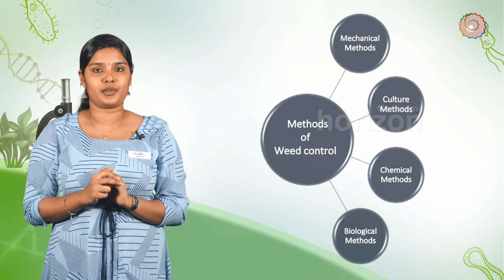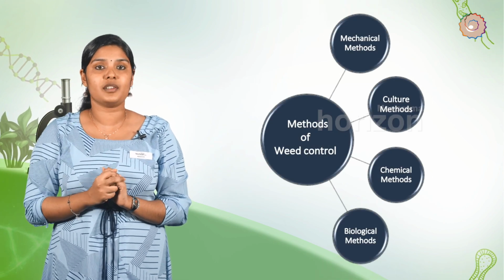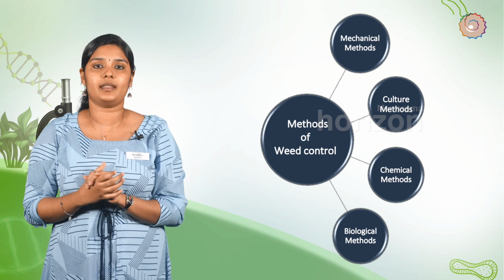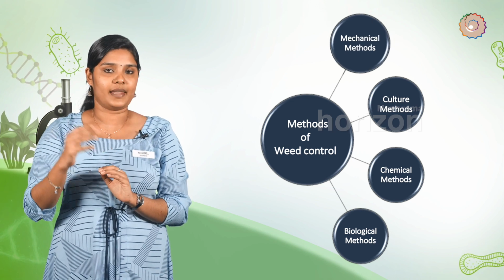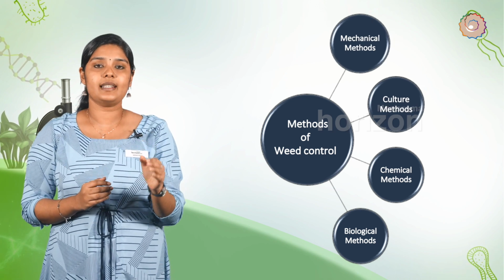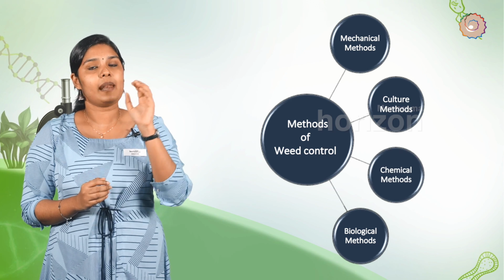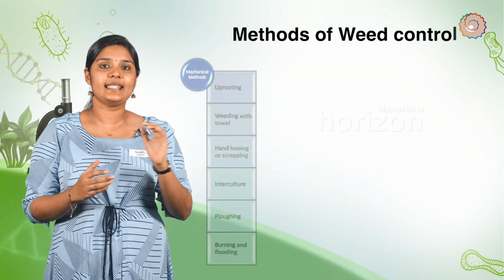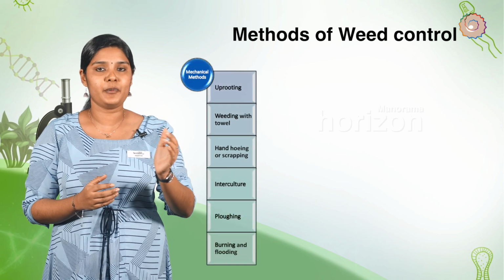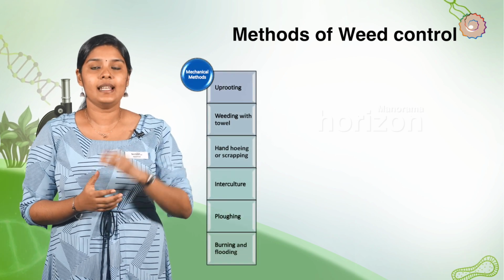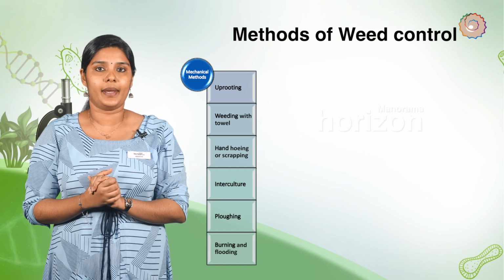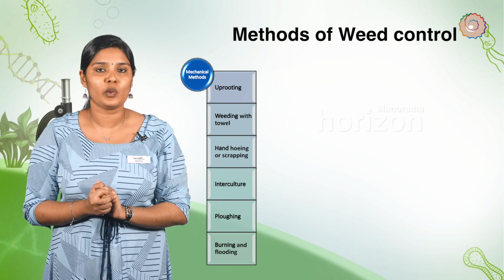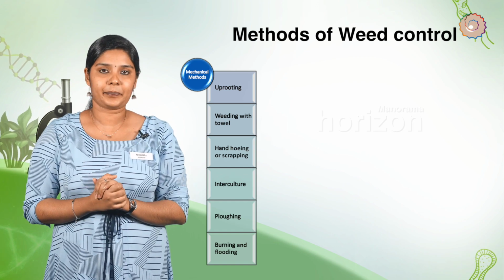Methods of weed control. Weeds can be controlled by the following methods: mechanical methods, cultural methods, chemical methods and biological methods. Mechanical methods. These include methods like uprooting, weeding with trowel, hand hoeing or scraping, interculture, plowing, burning and flooding.